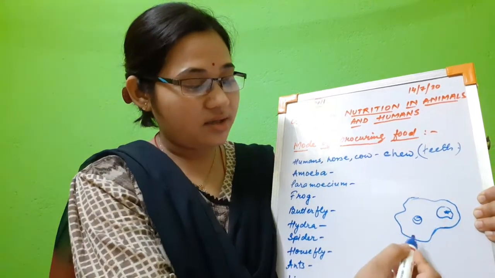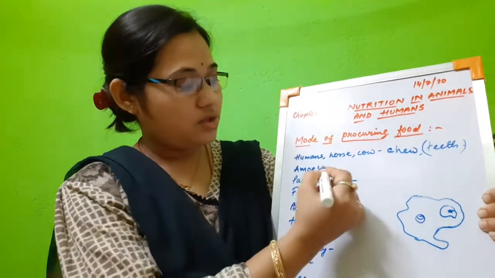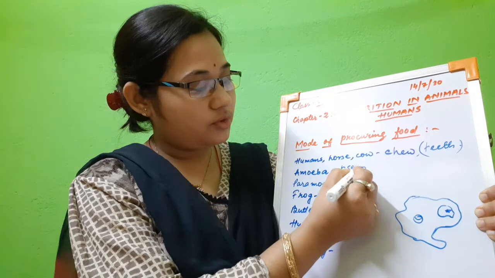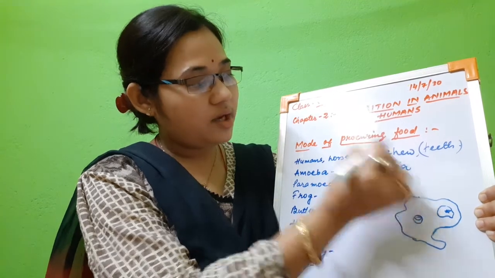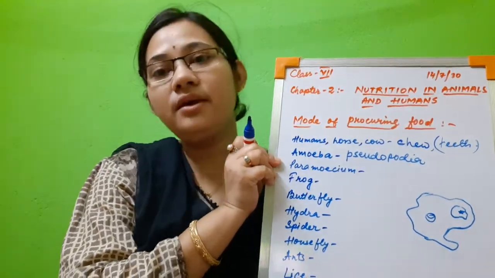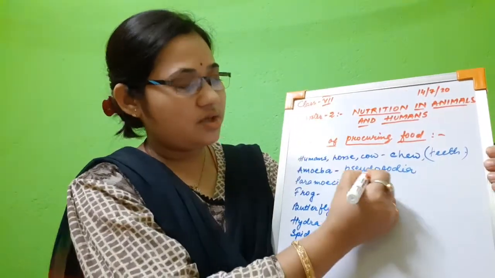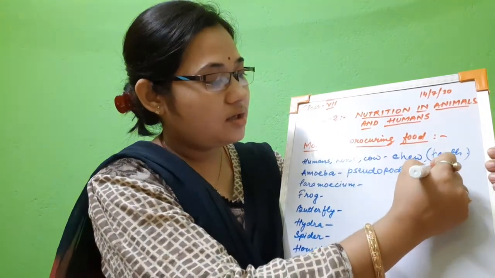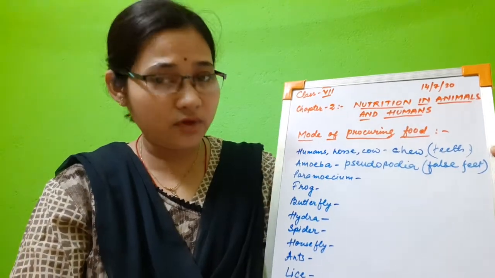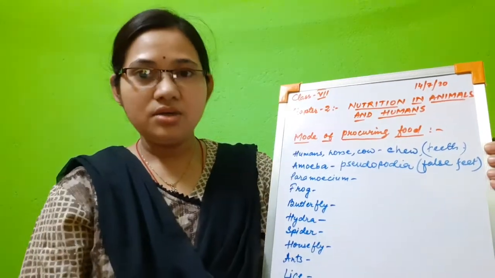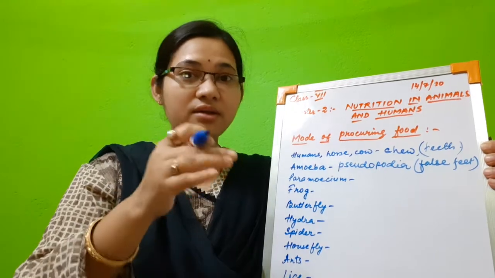These structures are called pseudopodia, and they help in capturing the food. We can write here pseudopodia. The P is silent. By the help of pseudopodia they capture their food. Pseudo means false, so we can also say these are called false feet. Plural is feet and singular is foot, so we say false feet or pseudopodia. By the help of pseudopodia amoeba can capture its food, that is, organisms which are smaller than amoeba.